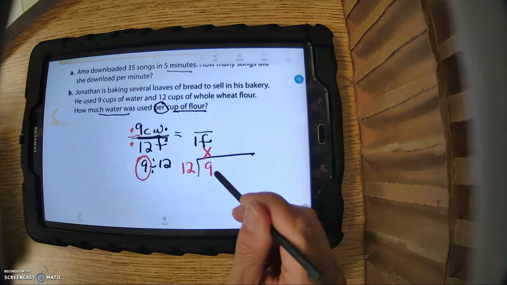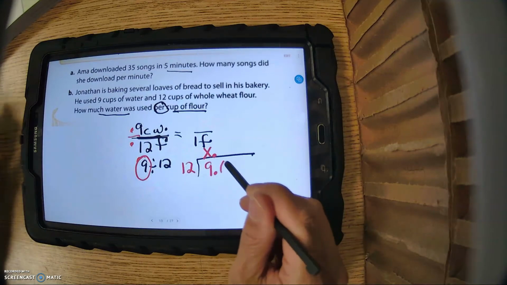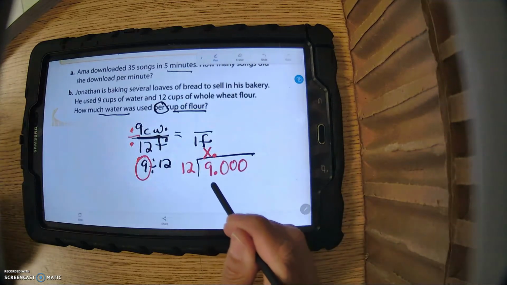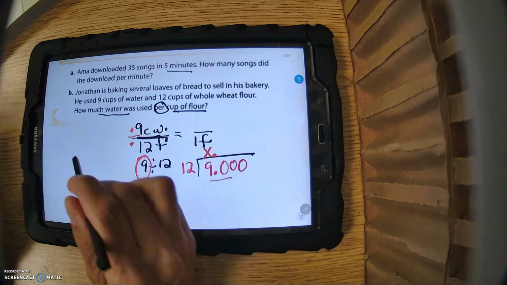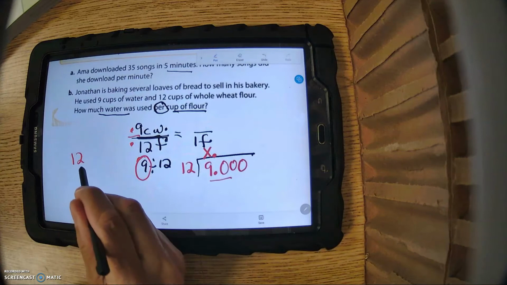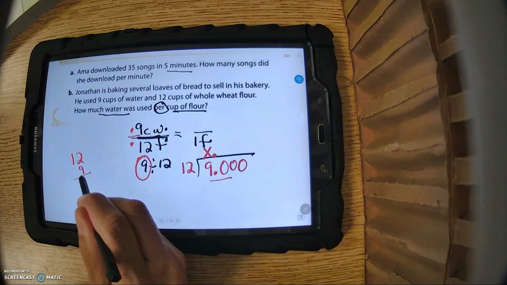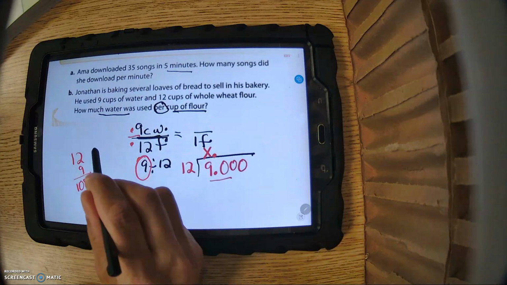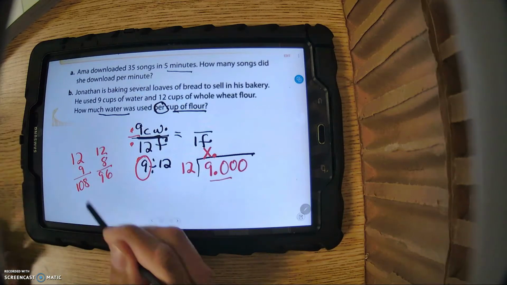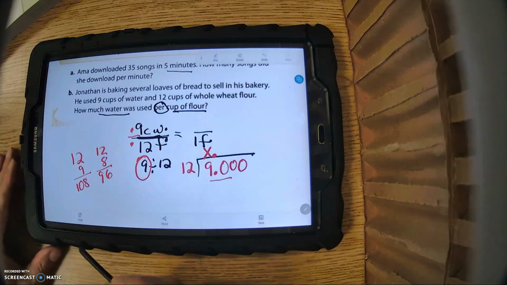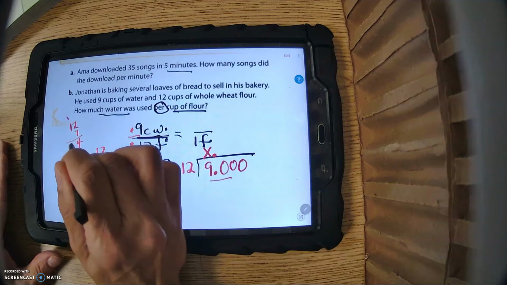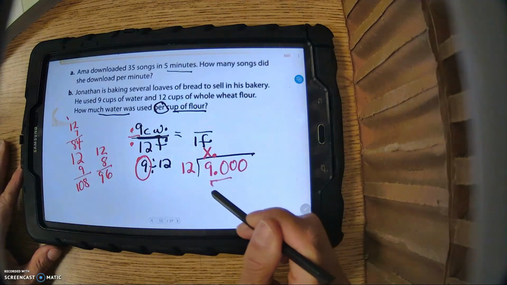This is 9 divided by 12. So now, how many 12s go into 9? None. So when that happens, you add a decimal point, add a couple of zeros. If you need them, you use them. So how many 12s are going to go into 90? Well, let's see. I'm going to do some work on the side. This is pretty close to 10. Well, if I use 9, I think it's going to be too much. So this would be 108. So let's try 8. 12 times 8 is 96. Still too much. Now notice I saved my work.